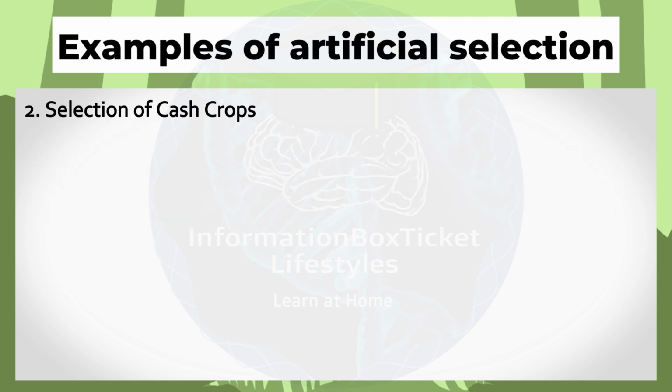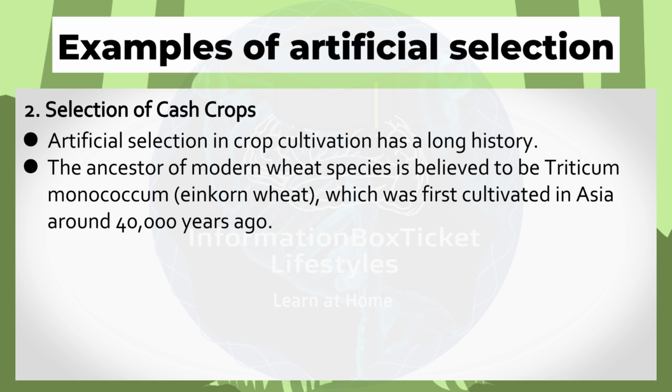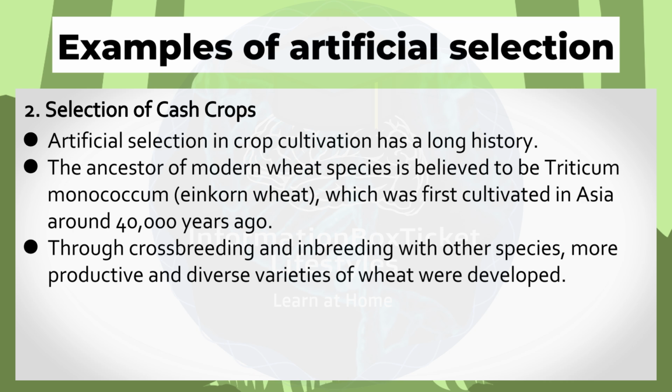Second, selection of cash crops. Artificial selection in crop cultivation has a long history. The ancestor of modern wheat species is believed to be Triticum monococcum, einkorn wheat, which was first cultivated in Asia around 40,000 years ago. Through crossbreeding and inbreeding with other species, more productive and diverse varieties of wheat were developed.